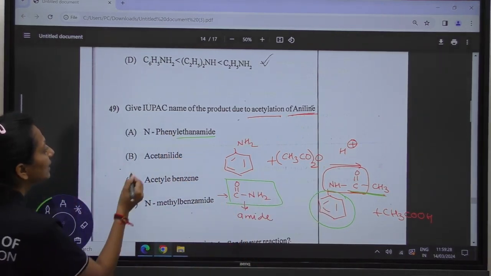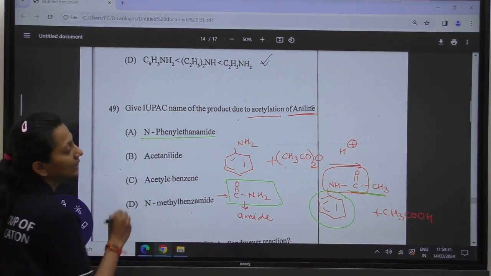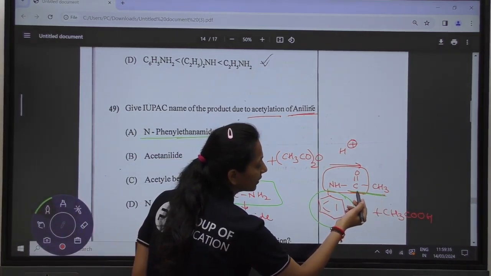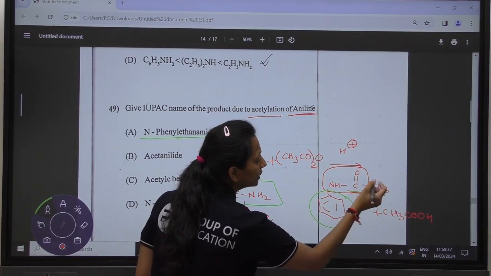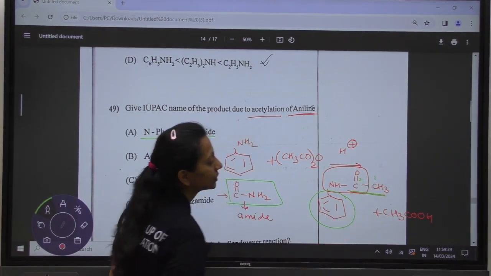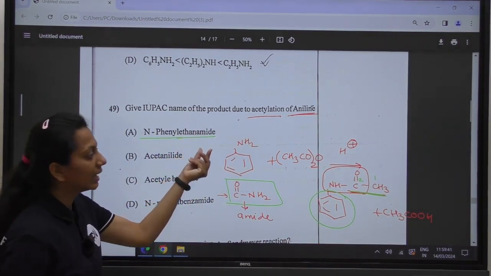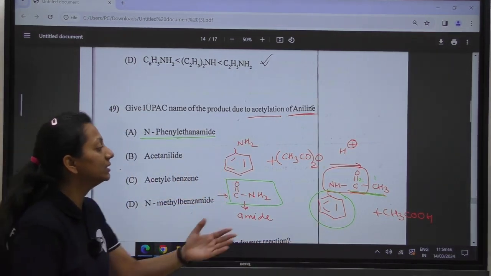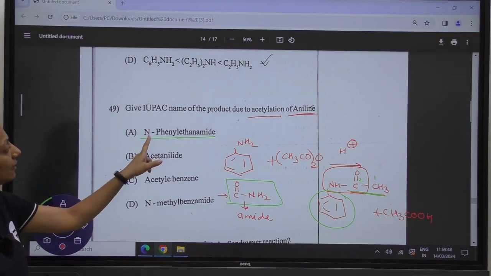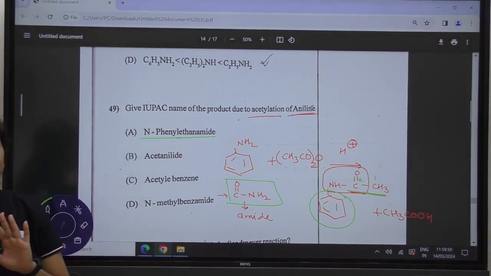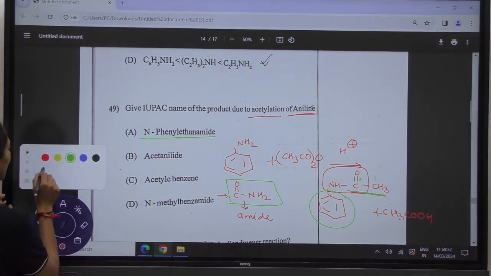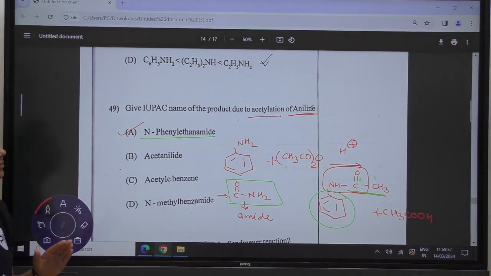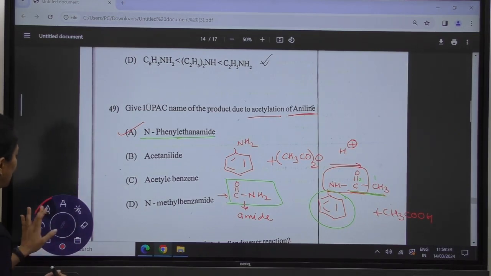So what are we adding? We have N-phenylethanamide. The longest chain of carbon containing the functional group is your 1 and 2. So we write ethanamide, and phenyl is working as the substituent on the nitrogen. So we add N-phenylethanamide as our IUPAC name. So the correct answer for question 49 is A. N-phenylethanamide is the correct answer.